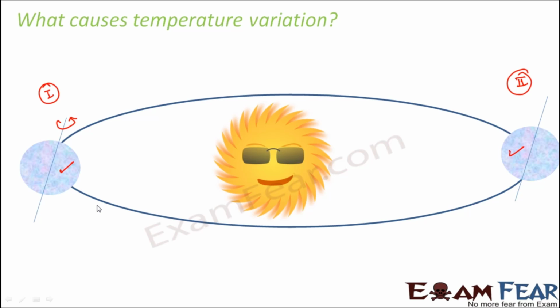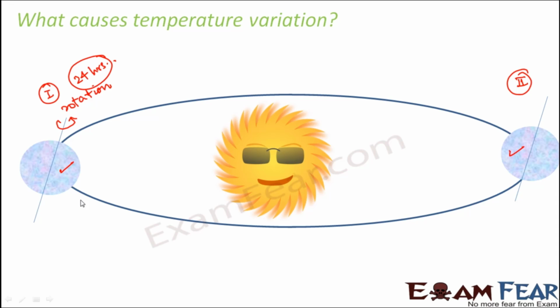And this change in orientation is happening periodically, because we know that earth takes 24 hours to complete one rotation. So basically, this is rotation, which is movement of the earth about its own axis, and this rotation takes 24 hours to complete. And that is why we have this day and night thing. That is why one cycle of day and one cycle of night takes 24 hours.